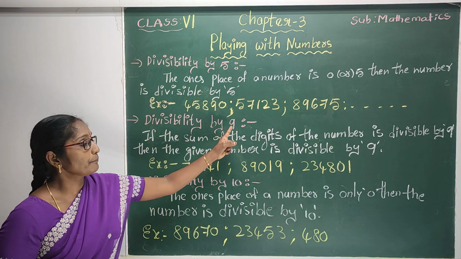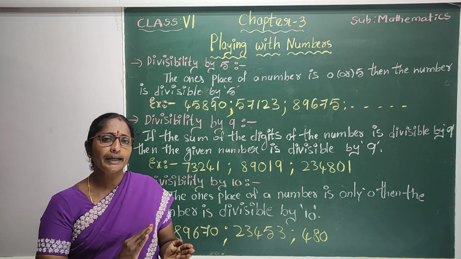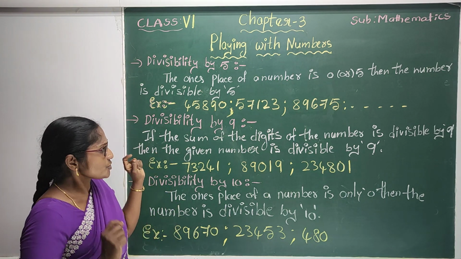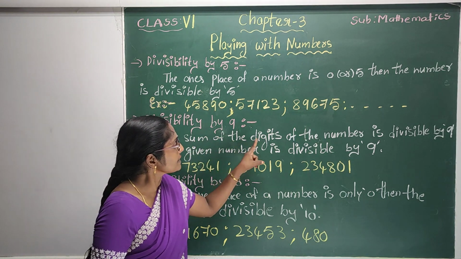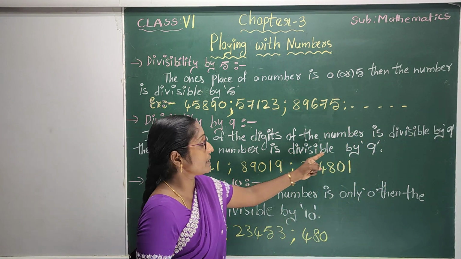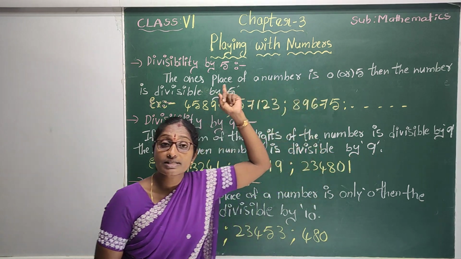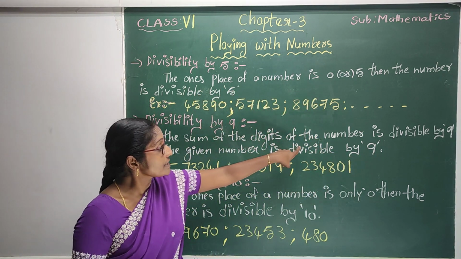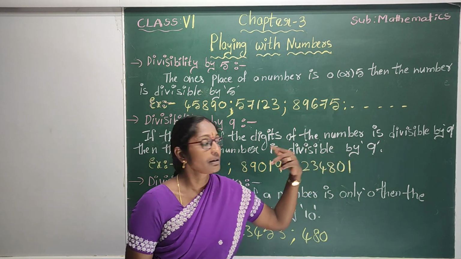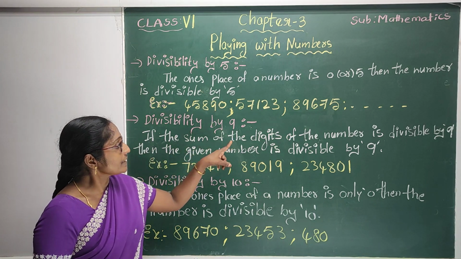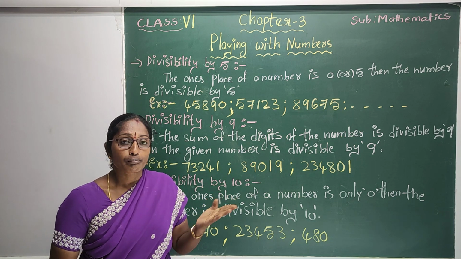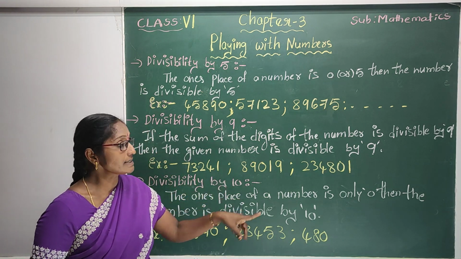Then, divisibility by 9. Divisibility by 3 and divisibility by 9 are the same, with just a small difference. If the sum of the digits of the number is divisible by 9, then the given number is divisible by 9. In divisibility by 3, the sum of the digits should be a multiple of 3; here it is a multiple of 9. So, if the sum of the digits is a multiple of 9, then the given number is divisible by 9.